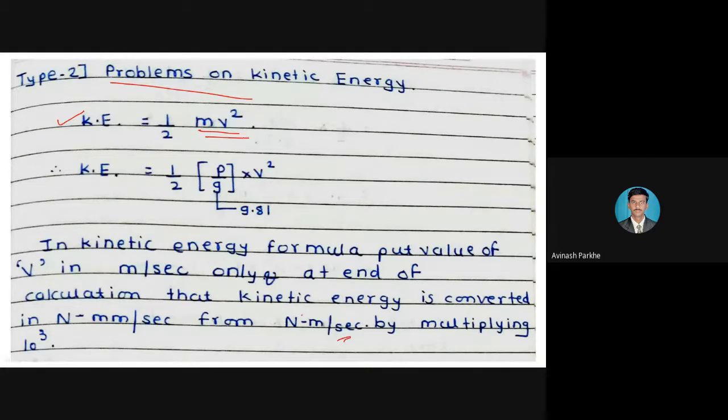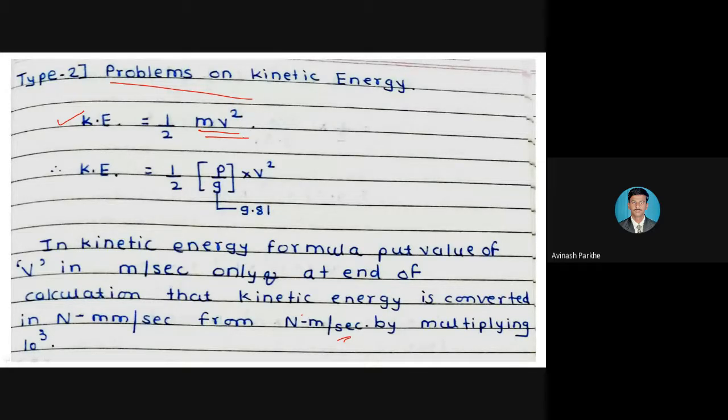So why is this particular type introduced in your syllabus, or why is it given for solving numericals? Because in type number 1, in the statement itself, whatever the load is, that load is mentioned, whether it is a gradually applied load or a suddenly applied load. So for a gradually applied load, we can use the direct formula sigma is equal to P upon A. Similarly, if a suddenly applied load is given, again you can use the direct formula sigma is equal to 2P upon A. Due to that word in the statement, I can use the direct formula.